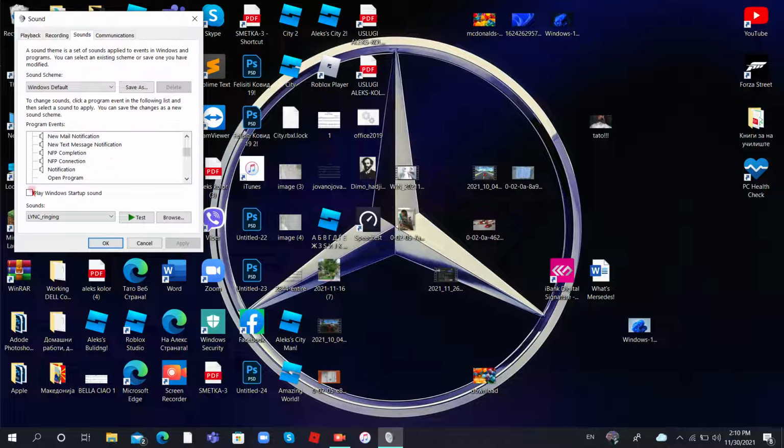Or you can just click this checkbox. It says play Windows Start sound. That means when you open this computer, it will play the Windows Start sound.